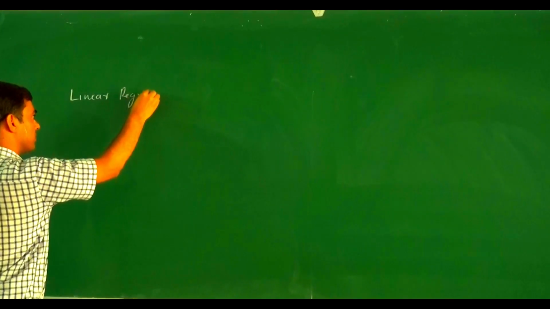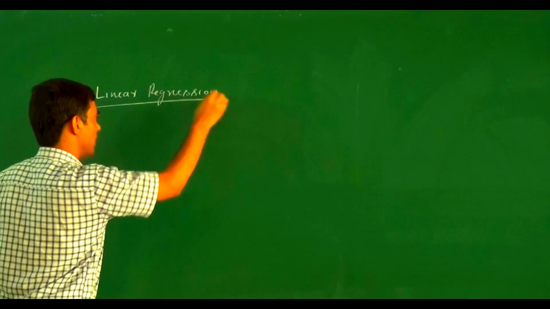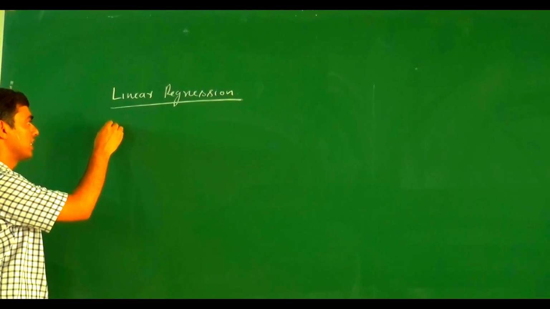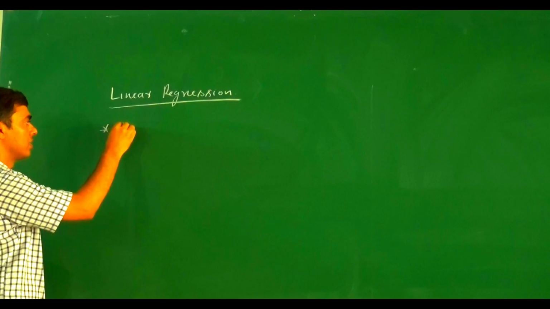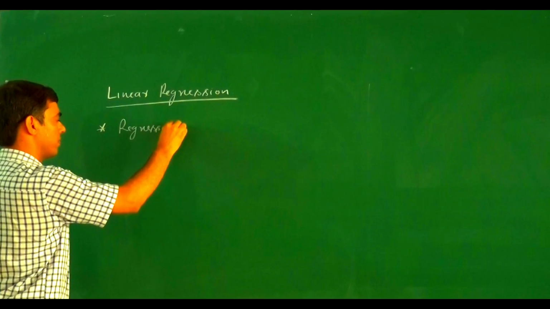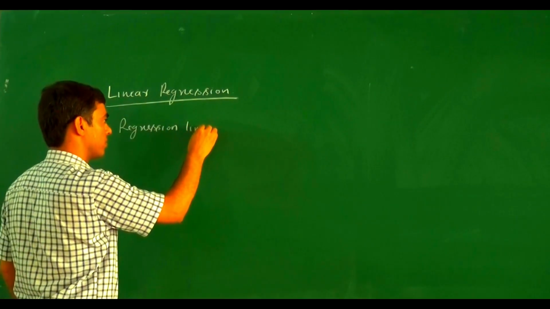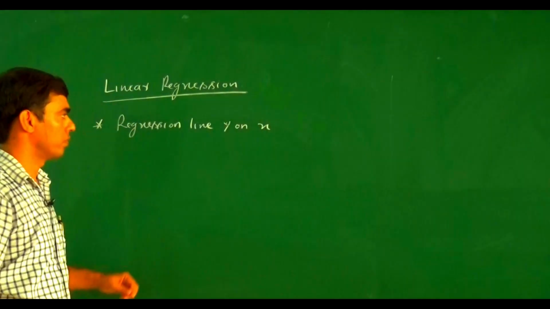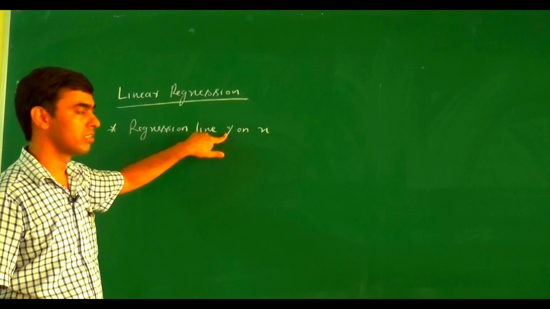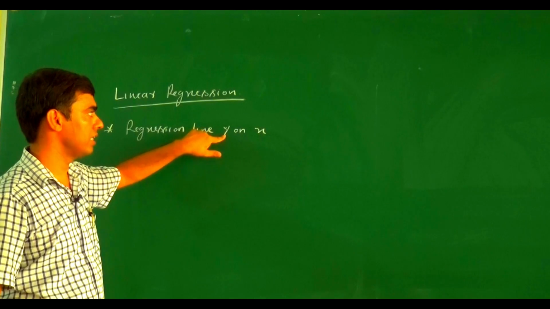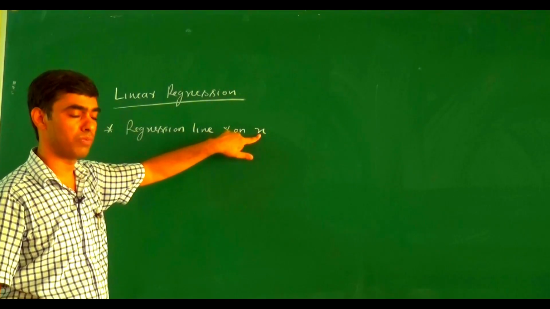Linear regression is again categorized into two parts. First one is regression line y on x. What is the meaning of this? We try to predict the value of y for a given value of x. Our aim is to find out the value of y for a given value of x.